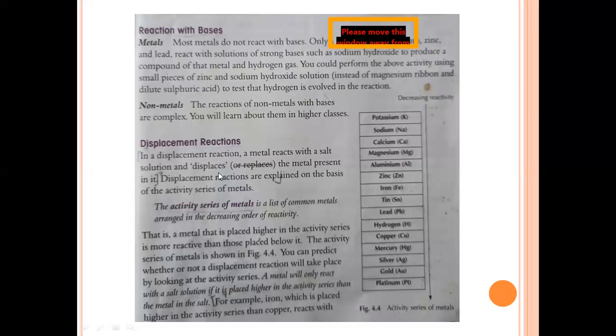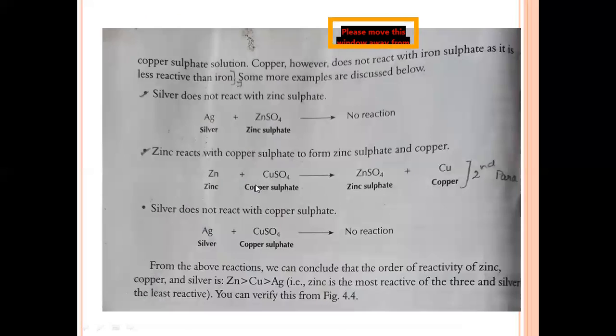So, displacement reaction. What is a displacement reaction? See, now I am reacting zinc with copper sulfate. That is, when I react one metal with the salt of another metal, the metals get displaced. Zinc, here copper. Now zinc occupies here and copper is left out. And silver and copper sulfate, no reaction. I will come to this. Why in the first one and the second one, there is no reaction.